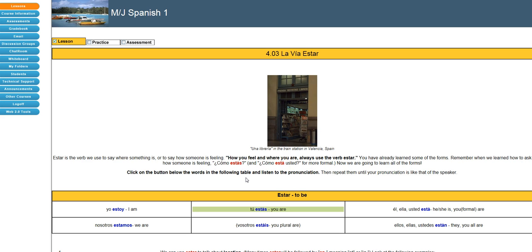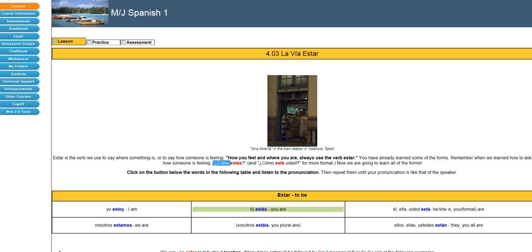You can't just randomly decide, am I going to use ser or estar? What do you feel like? There's certain rules of when you use one and when you use the other. So the verb estar is how we're going to say is, am, or are. And so we're going to look at some of these, you know, some of these already.